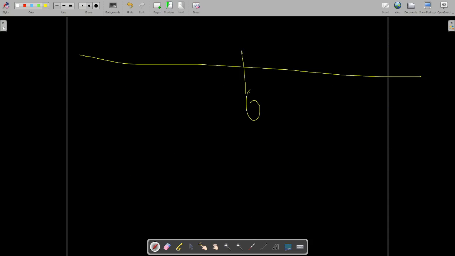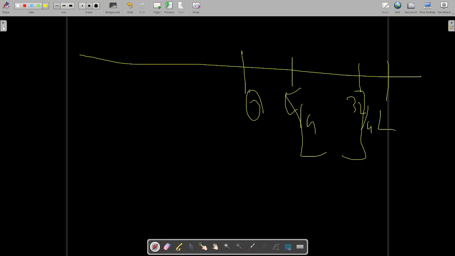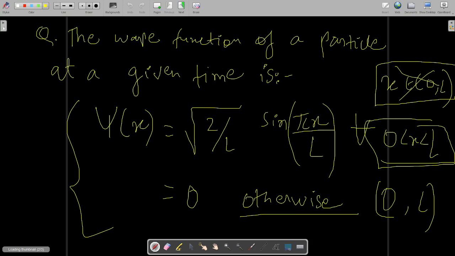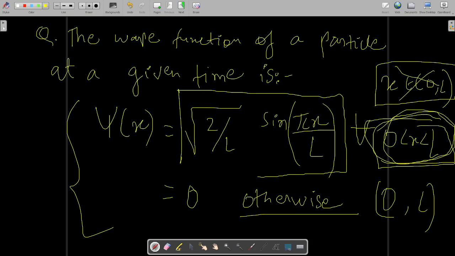Okay, so it looks something like this. This is 0 to L, and over here it will be L by 4, over here it will be 3L by 4, right? So your entire limit lies over here, it is included within this limit. As it is included over there, you can clearly find this thing: your psi of x will be defined like this instead of 0. So this thing you can simply ignore.